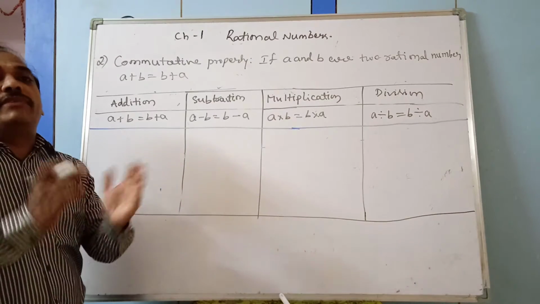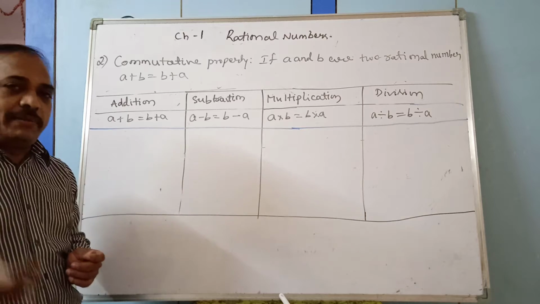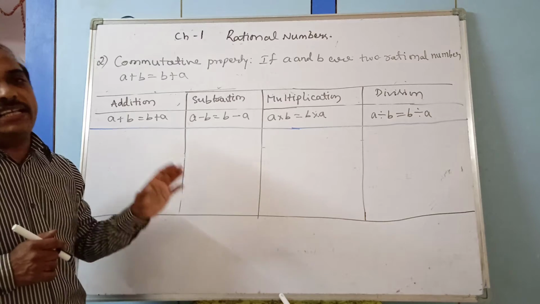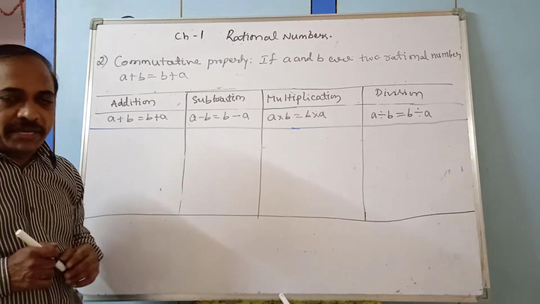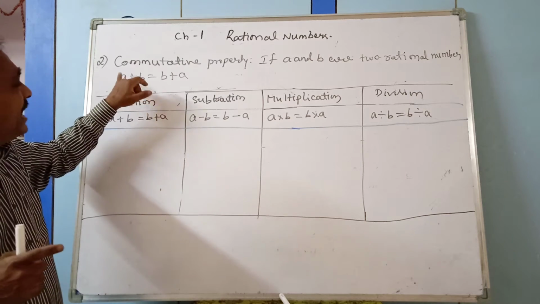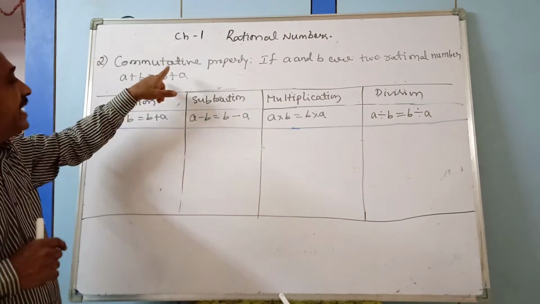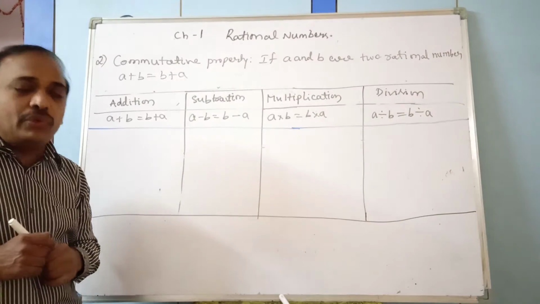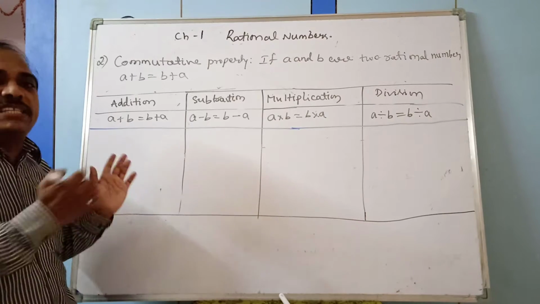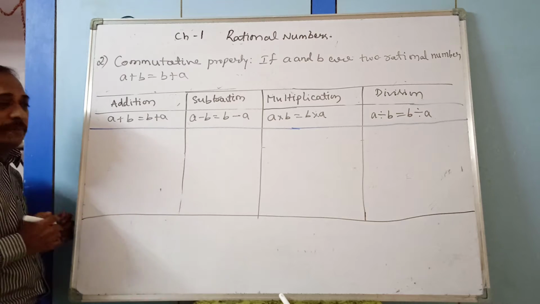If it is, then we can say rational numbers are commutative under addition and subtraction and multiplication. If not, wherever it is possible, there we will write that it is satisfied under addition or under multiplication, like that. Okay, we see some examples. If it is satisfied for addition, subtraction, multiplication and division, then commutative property holds. If not, wherever it is possible, there we will write. So for example, a plus b is equal to b plus a.